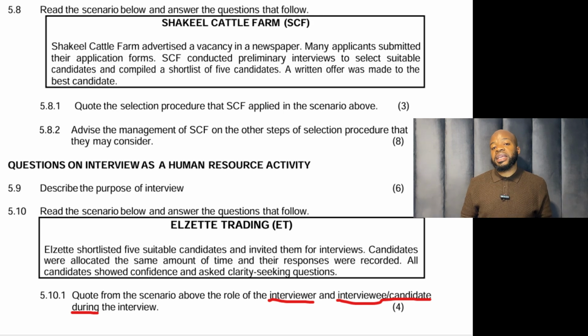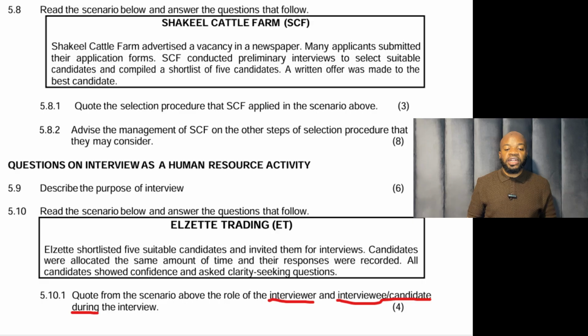So there are 3 things there that you can quote which are part of the selection procedure. Number 1, SCF conducted preliminary interviews to select suitable candidates. That's 1. And compiled a short list of 5 candidates. Shortlisting is 2. A written offer was made to the best candidate. That is 3. Advise the management of SCF on the other steps of the selection procedure that they may consider. So I will show you that in the next slide. Then we have the next one, describe the purpose of an interview. Okay, we'll see it in the next slide.